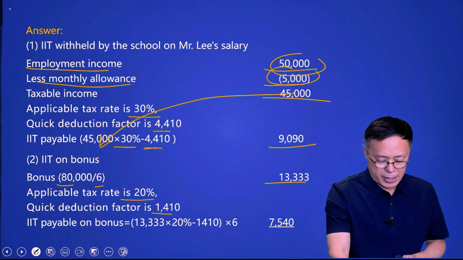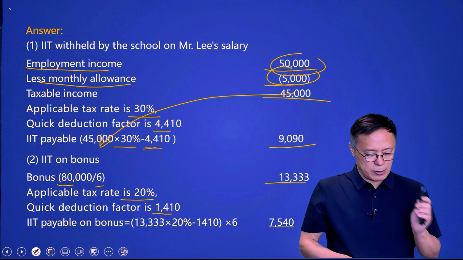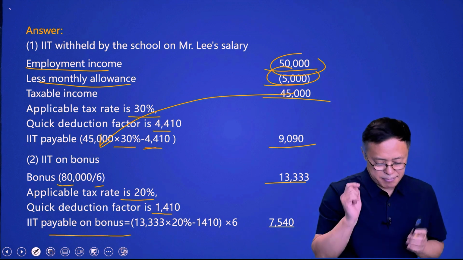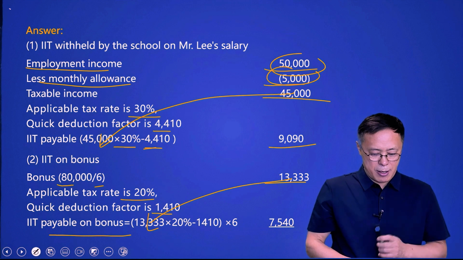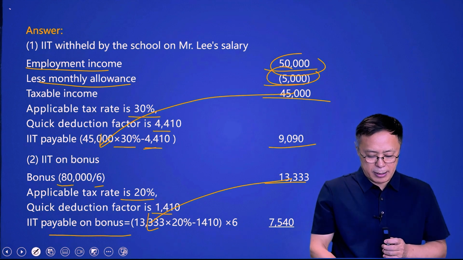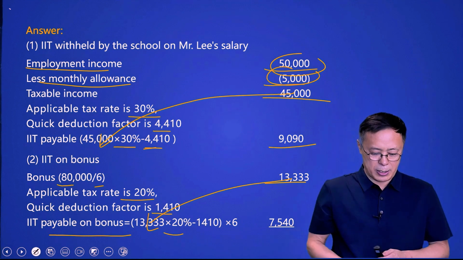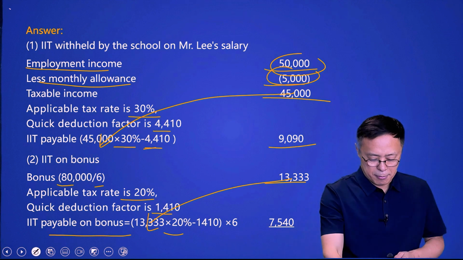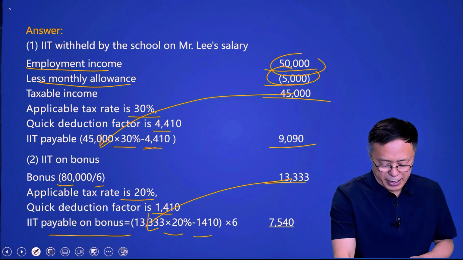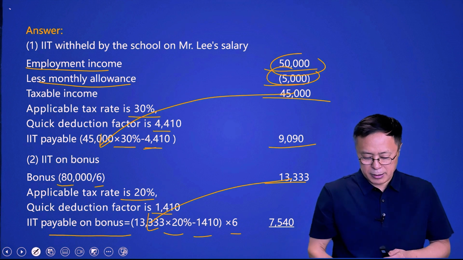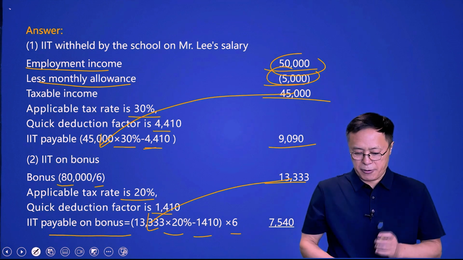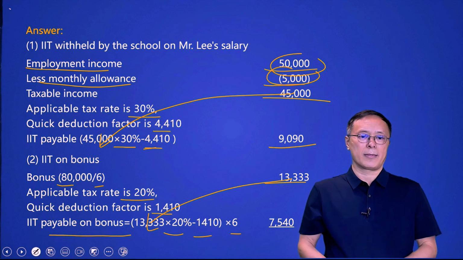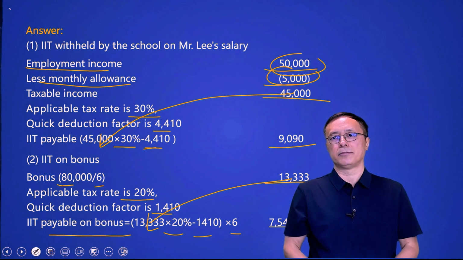The quick deduction factor is 1,410. So IIT payable on the bonus is 13,333 times 20% minus the quick deduction factor, then times 6, so the value is 7,540. That's all for this example.